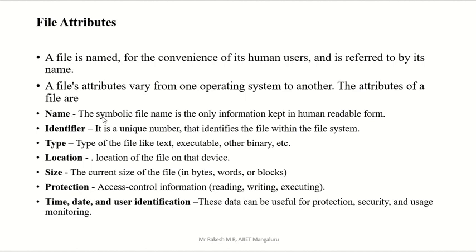Name means the symbolic file name is the only information kept in human readable form. Humans can identify that file by using the file name, right? And identifier is a unique number that identifies the file within the file system, that is an ID for that particular file. Type of the file, like text, executable, or we have some extension, right?